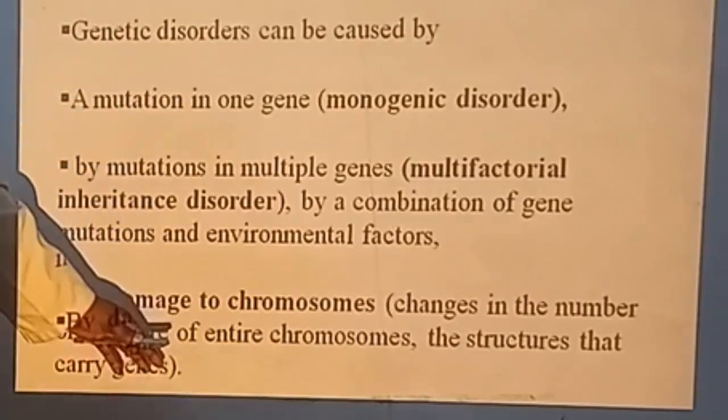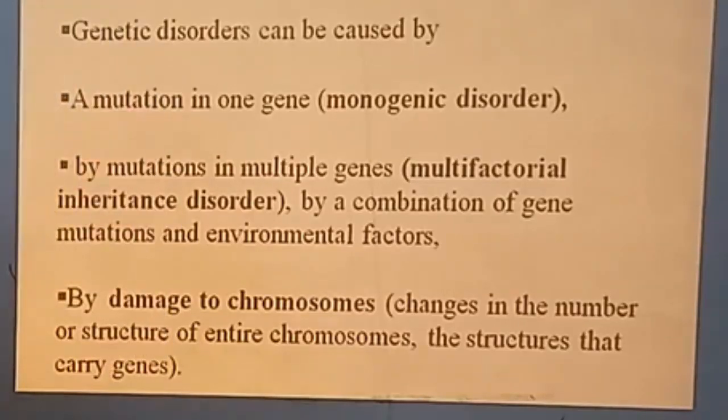So that can also, as a major effect of the chromosomal setup, give rise to some disease. We'll see gradually what the different types of genetic disorders are.